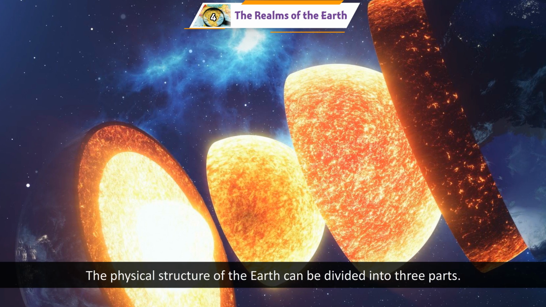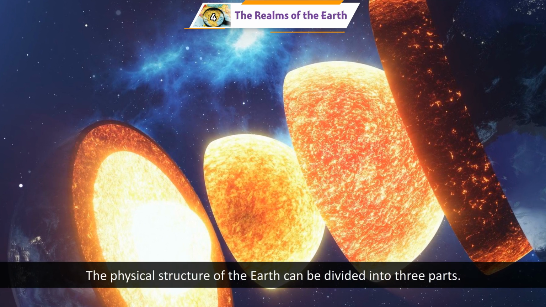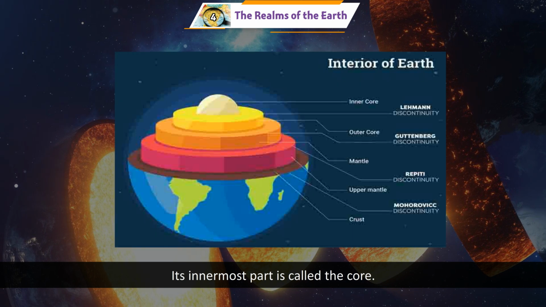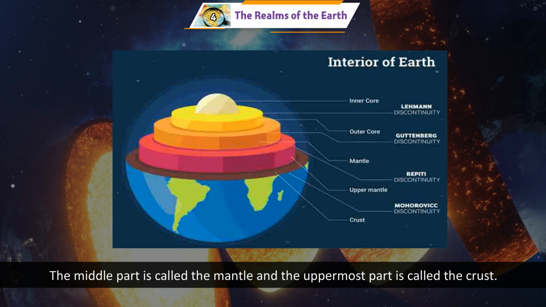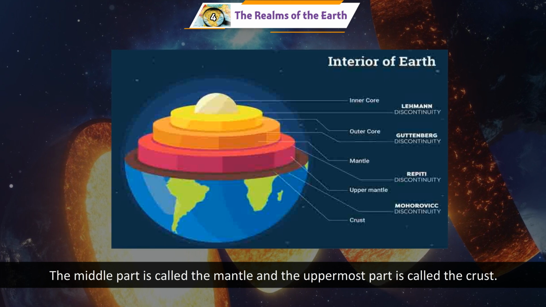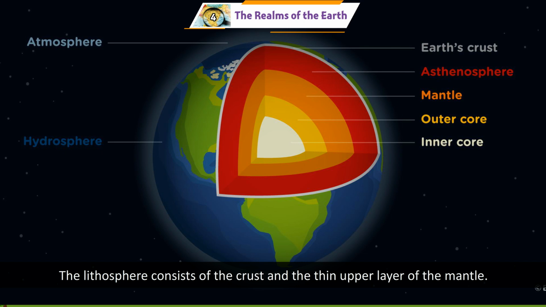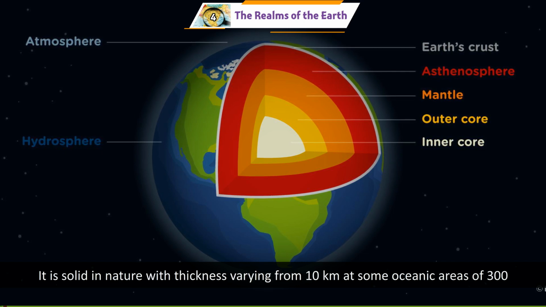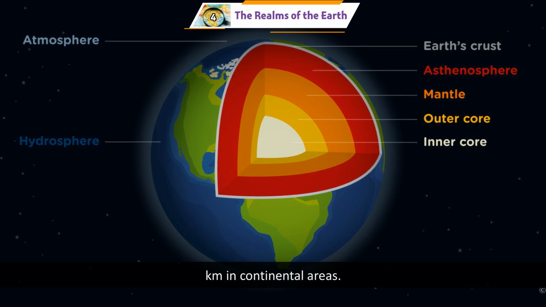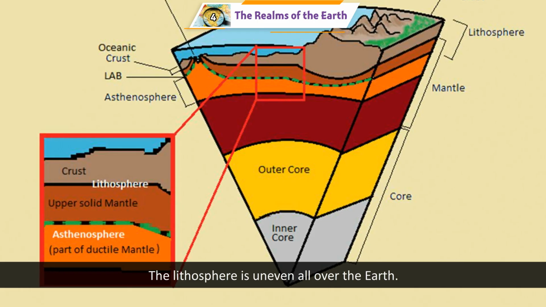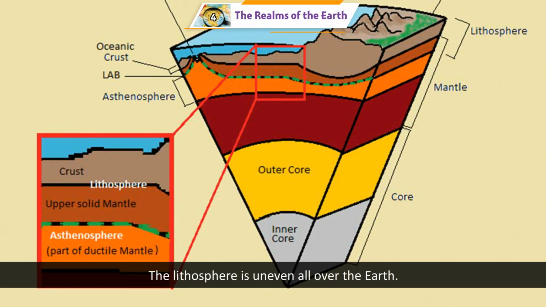Lithosphere. The physical structure of the Earth can be divided into three parts. Its innermost part is called the core. The middle part is called the mantle, and the uppermost part is called the crust. The lithosphere consists of the crust and the thin upper layer of the mantle. It is solid in nature, with thickness varying from 10 kilometers at some oceanic areas to 300 kilometers in continental areas. The lithosphere is uneven all over the Earth.